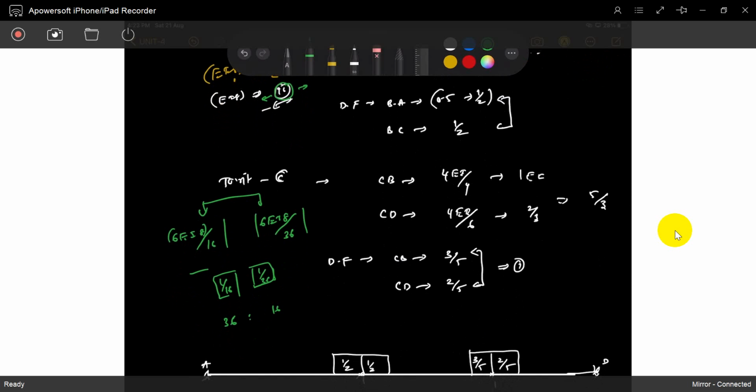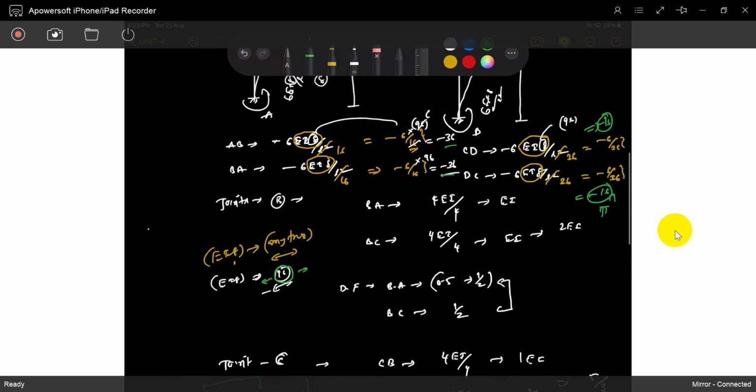Understood? So no need to assume any particular value. Sir, what is the purpose? The purpose is to get an integral value, not a rational value like 2 point something or 1 by 16. You can assume anything, but in the same ratio, because this EI delta is the same. So you can take the EI delta value as anything.